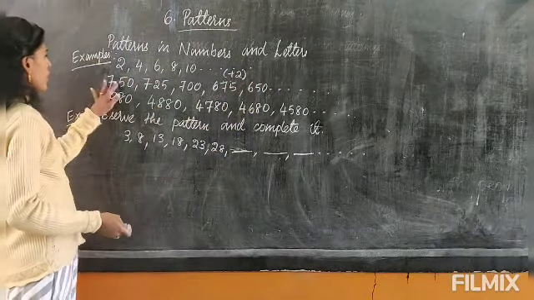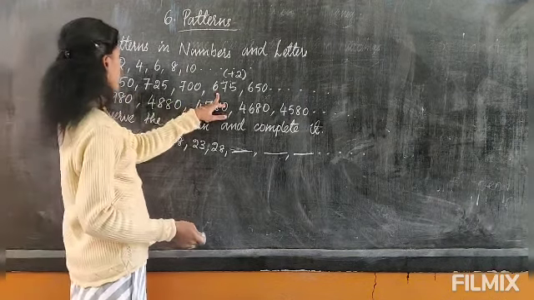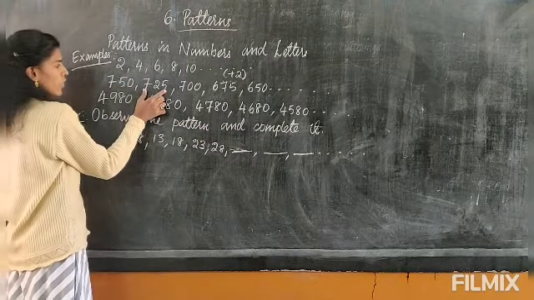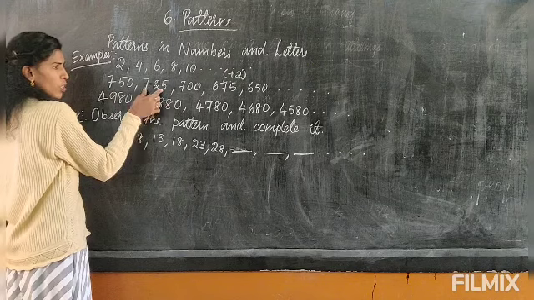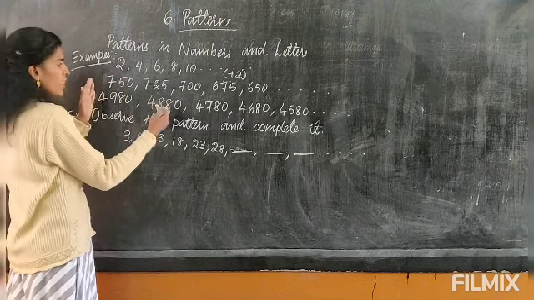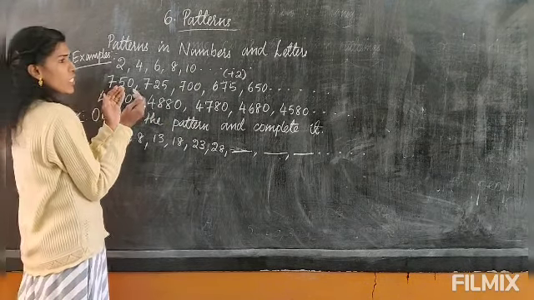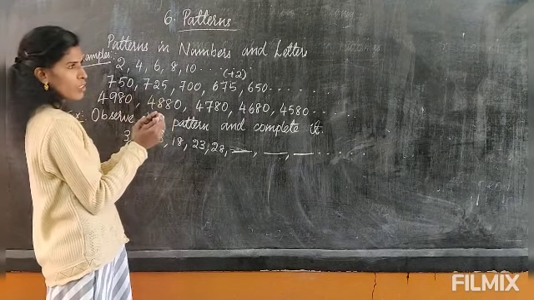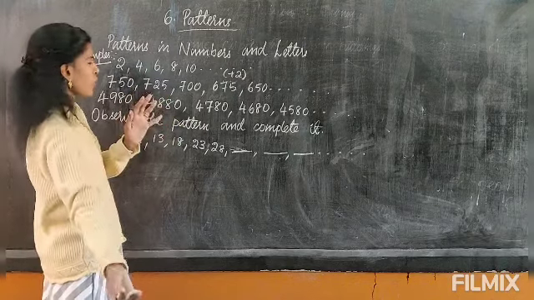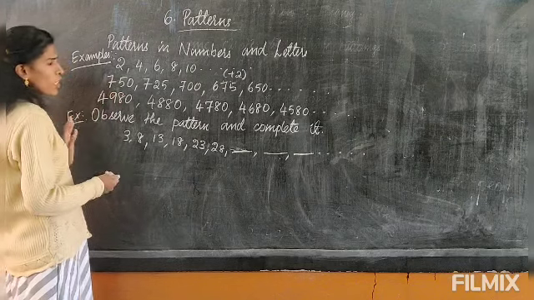And here, if you see, 750, 725, 700, 675, 650 it is going. You see 750, this is 725. This is big, this is small. So the first number is bigger, the second number is smaller. So this is decreasing. Decreasing means it can be minus, otherwise divide. If it is decreasing by a small number, then it is minus. If the number is decreasing bigger and bigger, that is divide. We are not going to have divide here, so we will see only minus.